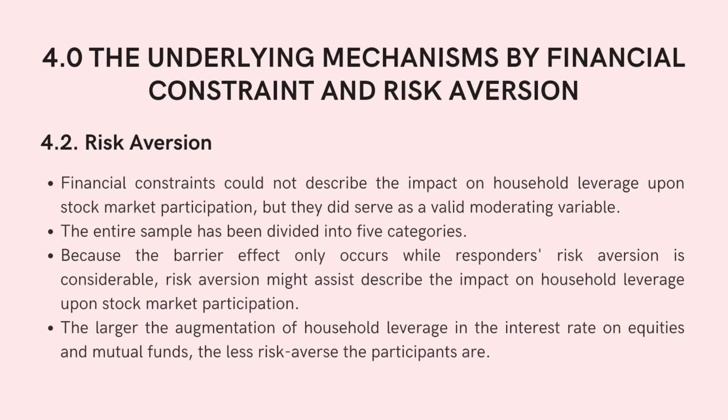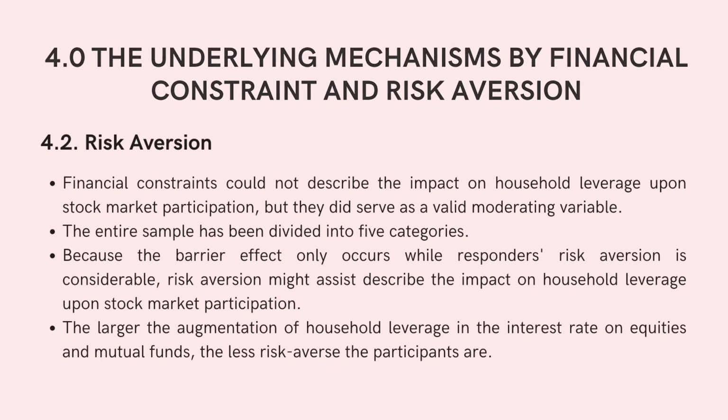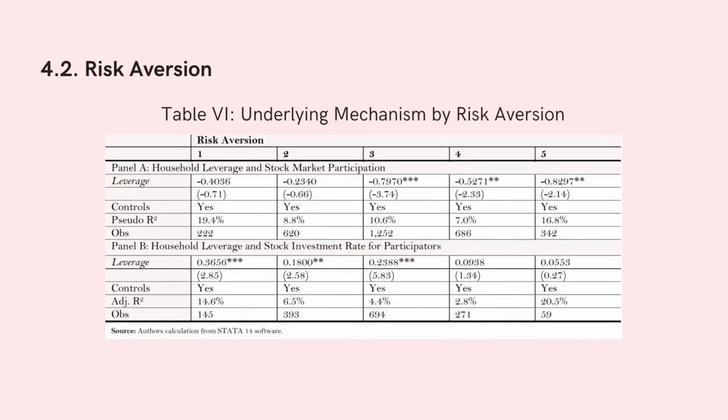For risk aversion, the entire sample has been divided into 5 categories. Risk aversion might help describe the impact of household leverage on stock market participation, because the barrier effect only occurs when responders' risk aversion is considerable. The larger the augmentation of household leverage in the investment rate on equities and mutual funds, the less risk averse the participants are. Table 6 is underlying mechanism by risk aversion.